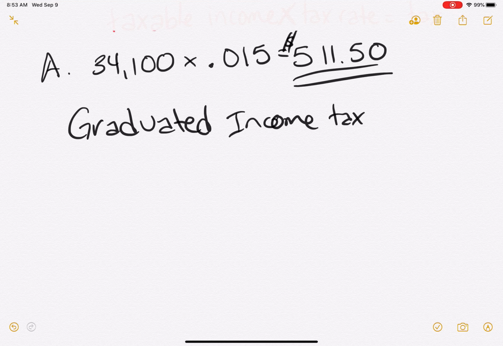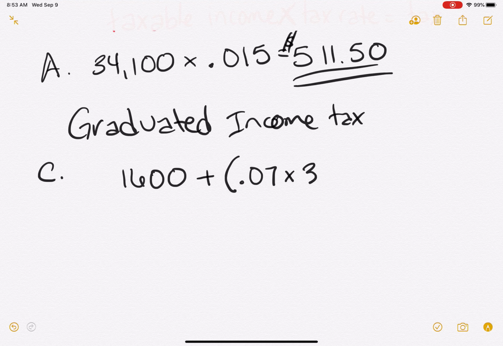Okay, and let's look at C. All right, Jennifer has a taxable income of $43,600. Use the table to figure out her income tax. So $43,600 falls between $40,000 and $48,000, right? Okay, so we're going to start with that flat amount of $1,600 that came from the table, plus 7% of taxable income over $40,000. So how much over $40,000 are we? 3,600. Good. 3,600.